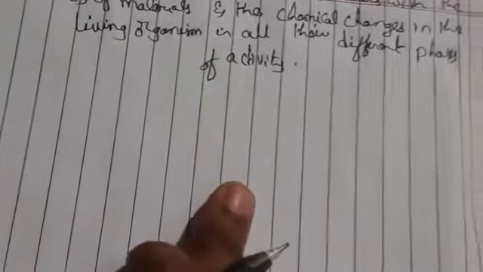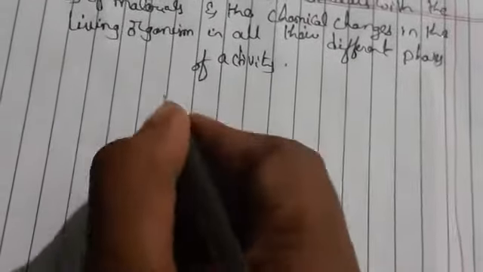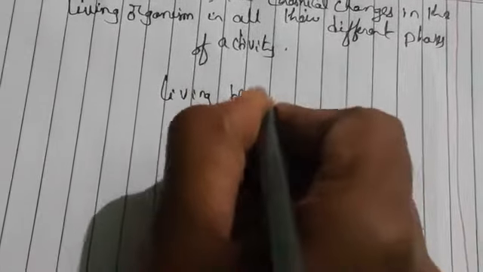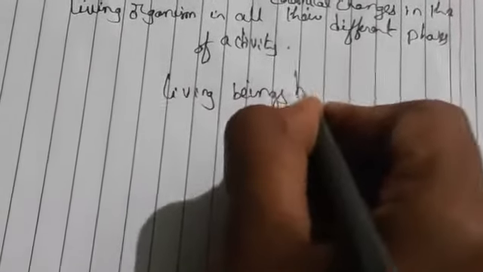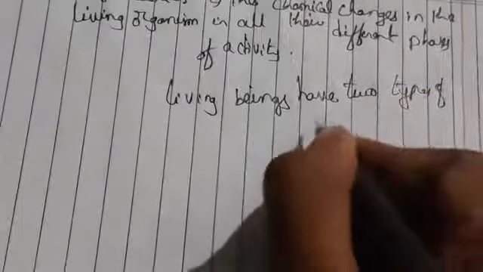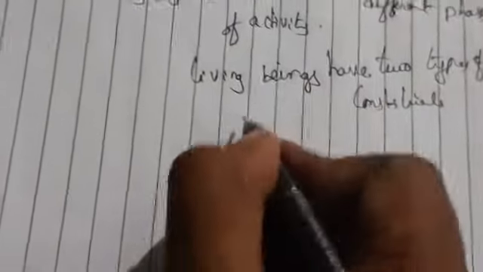So generally living beings have two types of constituents. One is the organic component, another one is the inorganic component.